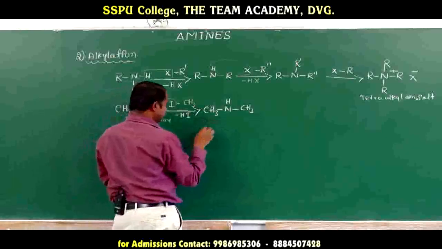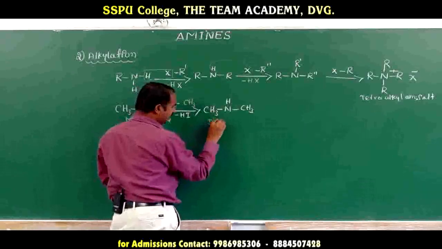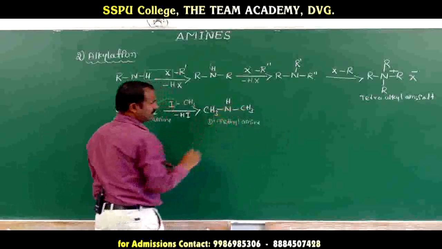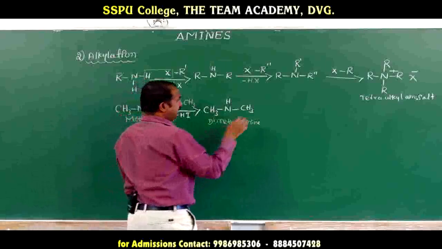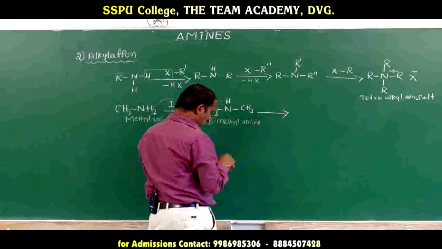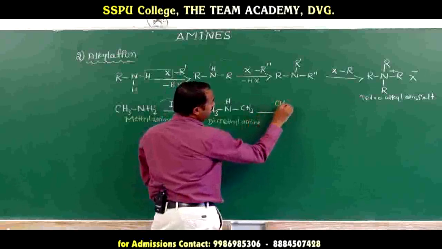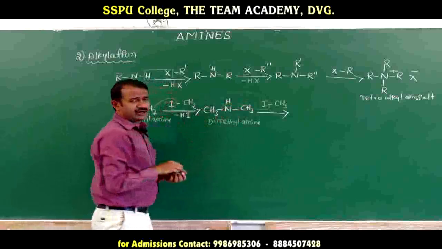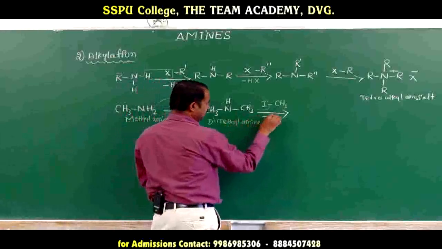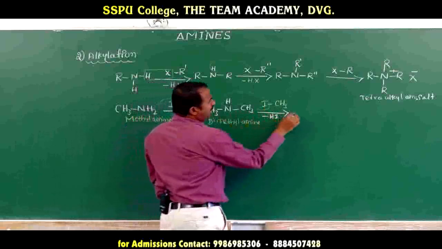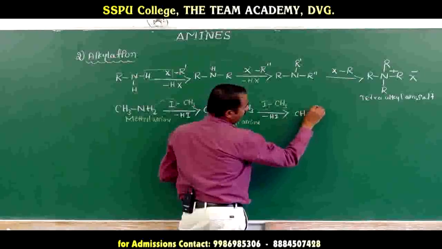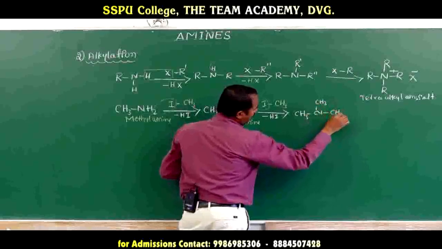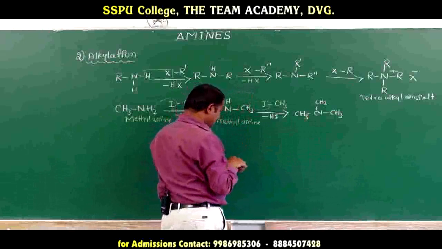This is a secondary amine, dimethylamine. When dimethylamine reacts with one more molecule of methyl iodide, again with elimination of HI, it forms a tertiary amine. This is trimethylamine.